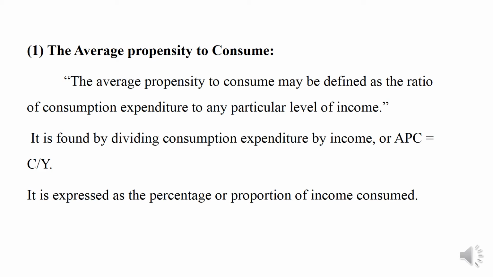As a formula, APC = C/Y, where APC means average propensity to consume, C is consumption and Y is income. It is expressed as the percentage or proportion of income consumed.